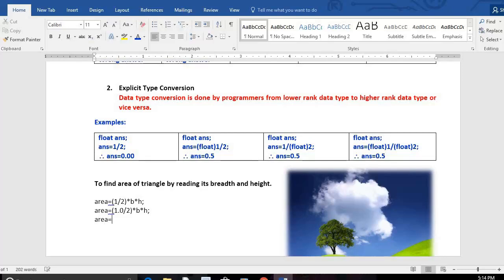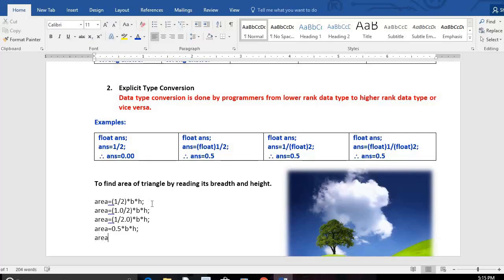Can you tell me now, what if I write 1 by 2.0? Do I get the correct result? Yes or no? Yes, very good. We get the correct result. Now one more question. What if I write it like this: 0.5 I calculate myself, then I write B into H. Do I get the correct result? Yes, I get.